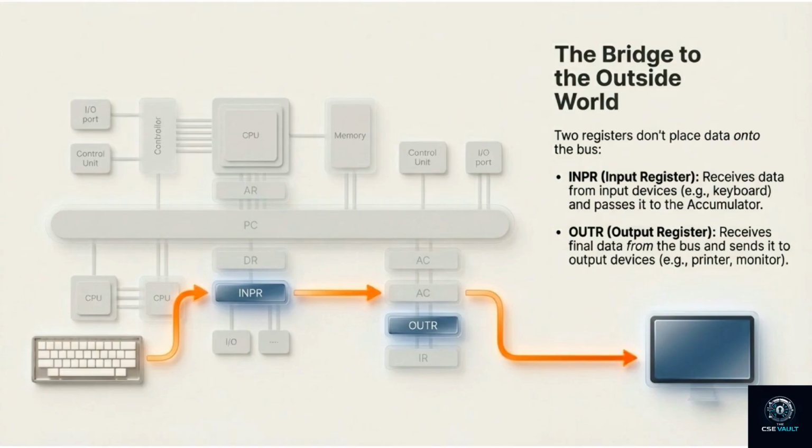Two registers don't place data onto the bus. They're the bridge to the outside world. INPR receives data from input devices like keyboards and passes it to the accumulator. OUTR receives final data from the bus and sends it to output devices like printers or monitors. They're our connection to reality.